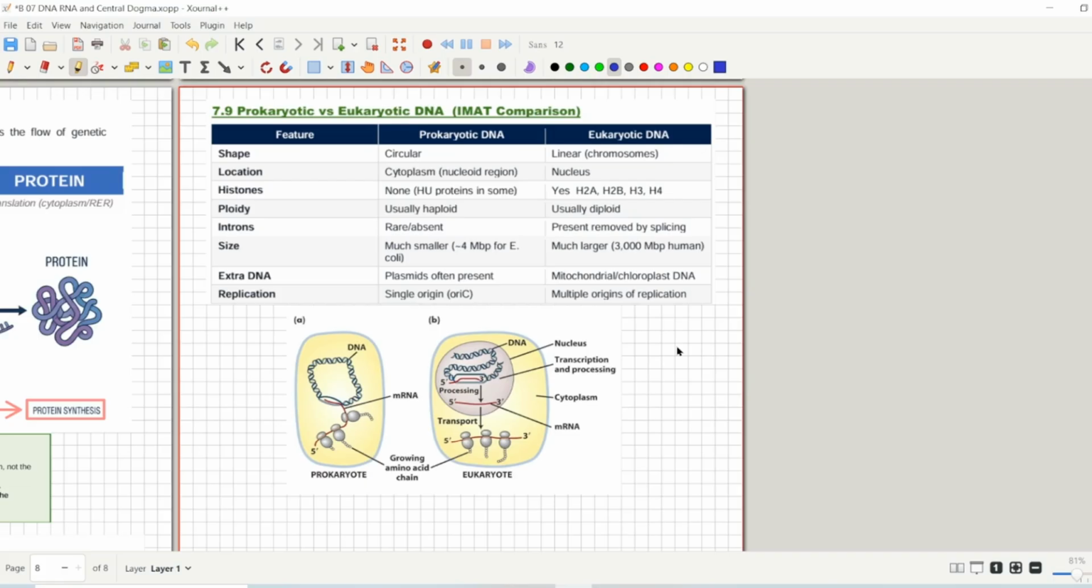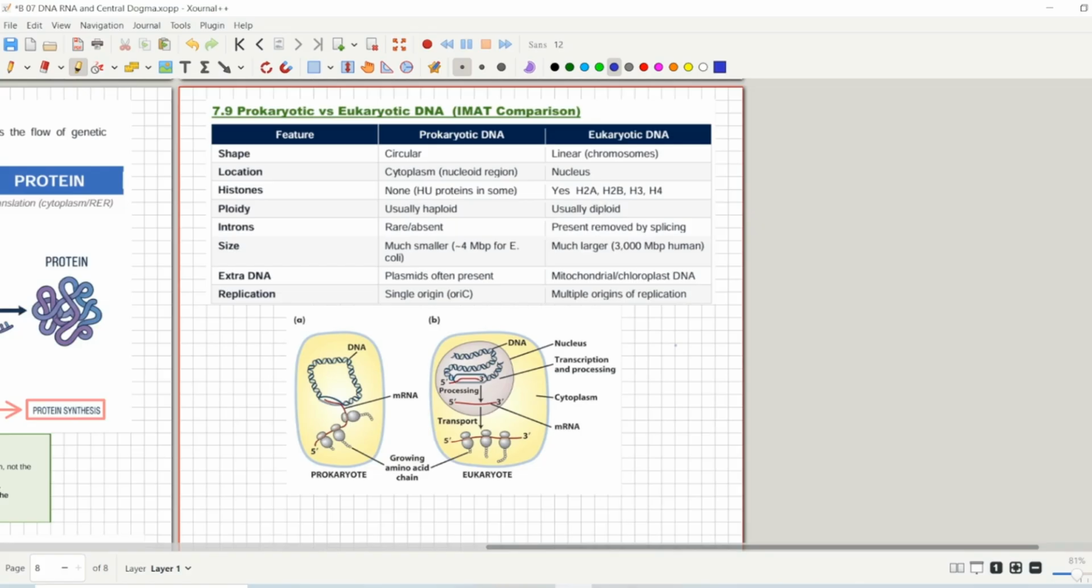If we talk about introns, that we will discuss in our future lectures, what are introns, what are exons. In prokaryotic DNA they are absent, though in some rare cases they are present, but in eukaryotic DNA they are always present because obviously introns are important. Prokaryotic DNA is smaller, while eukaryotic DNA is much larger, as in humans. If we talk about extra DNA, yes, prokaryotes have extra DNA, and that is called plasmids. Plasmids are the extra DNA that is present in prokaryotic cells.